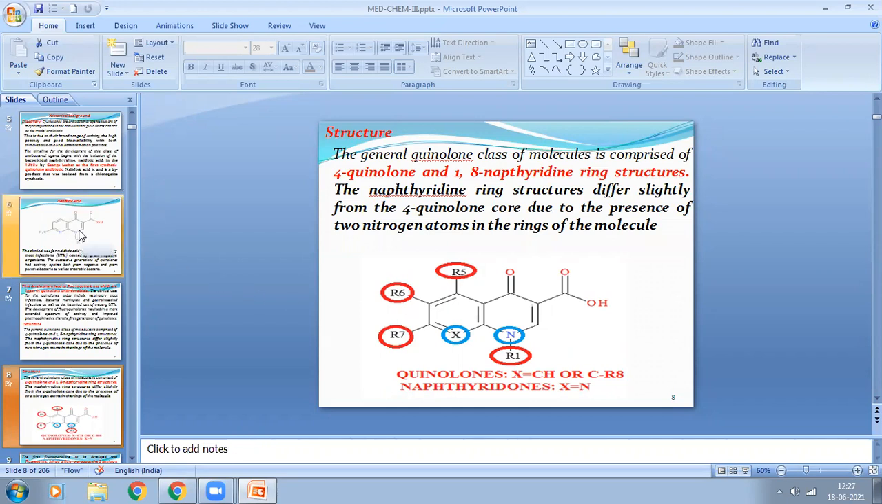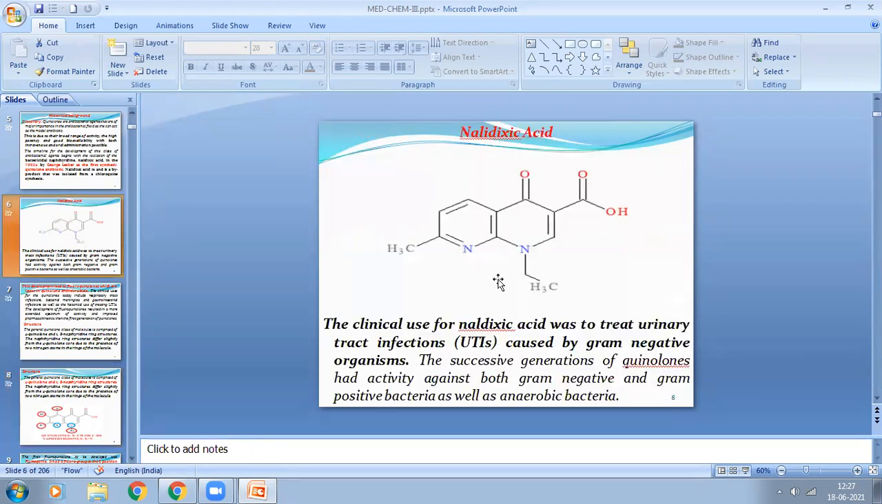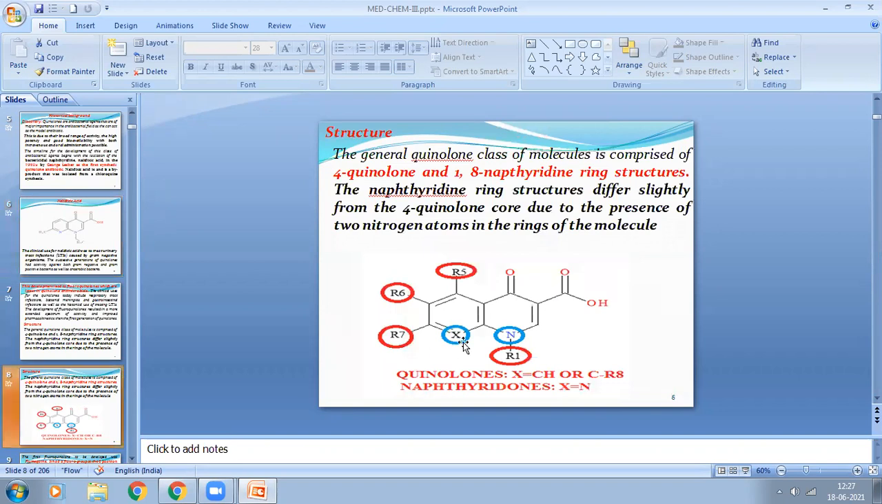Now the modification of nalidixic acid or the naphthyridine nucleus by introduction of carbon here will lead to the development of quinolone derivatives. See, here in this case this is a naphthalene nucleus. If we modify this structure, means if we introduce a carbon atom here instead of nitrogen, it becomes quinolone derivatives. You see, this is the quinolone derivatives.